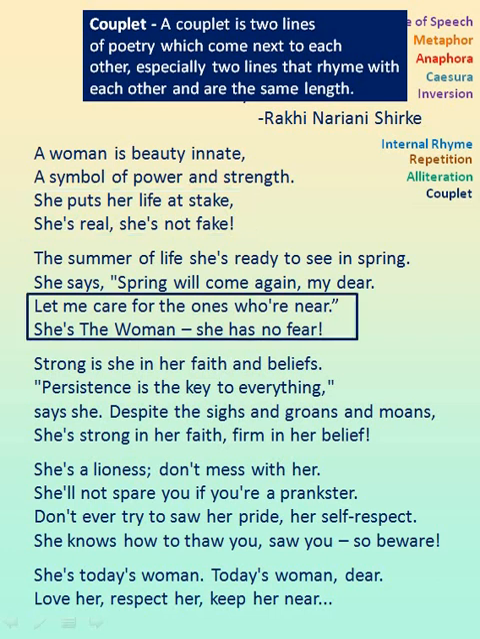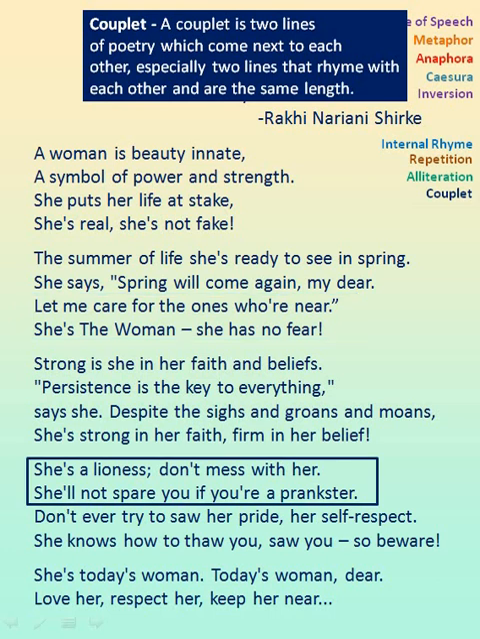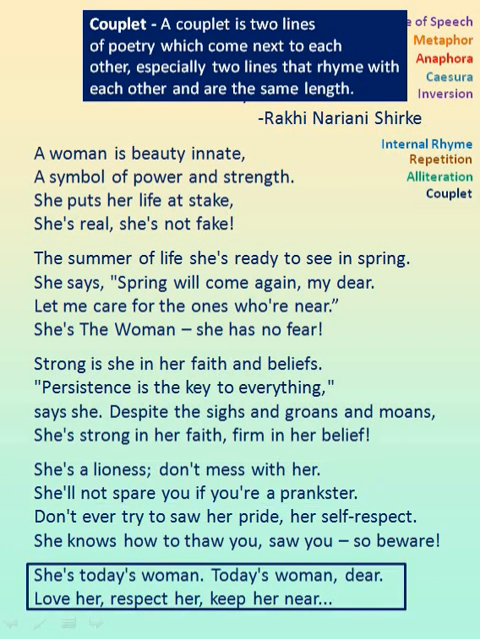In the next set of lines, you can see that near and fear are both rhyming words. So, these two lines are a couplet. Her, prankster. These two lines also have rhyming words at the end, hence couplet. And the last two lines, dear, near, rhyme with each other and hence couplet.